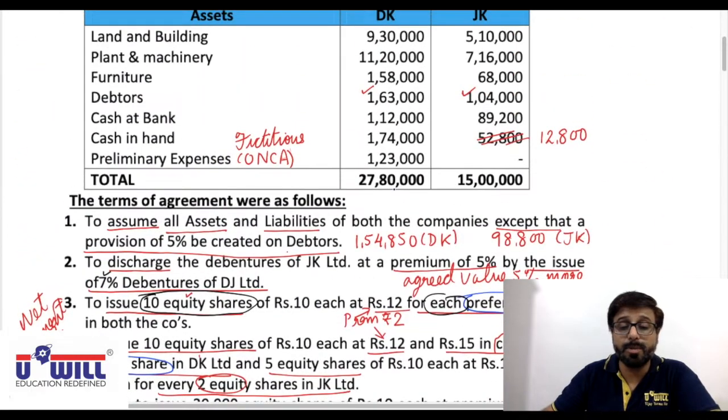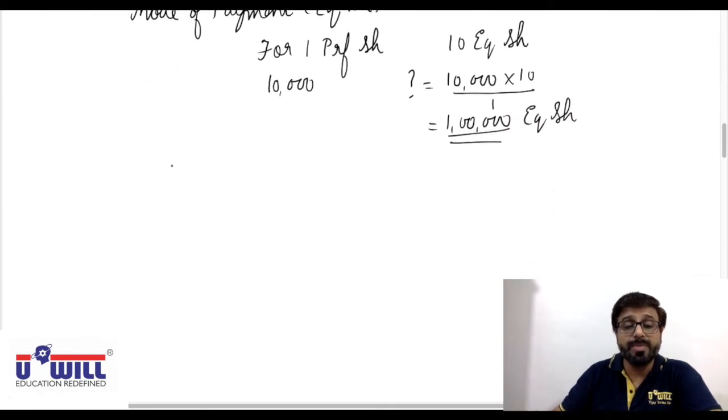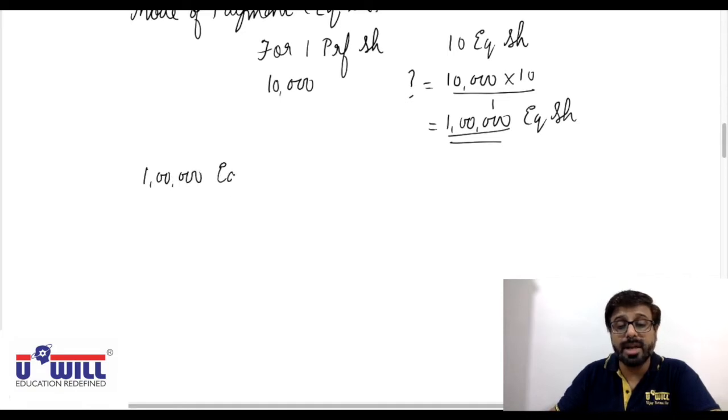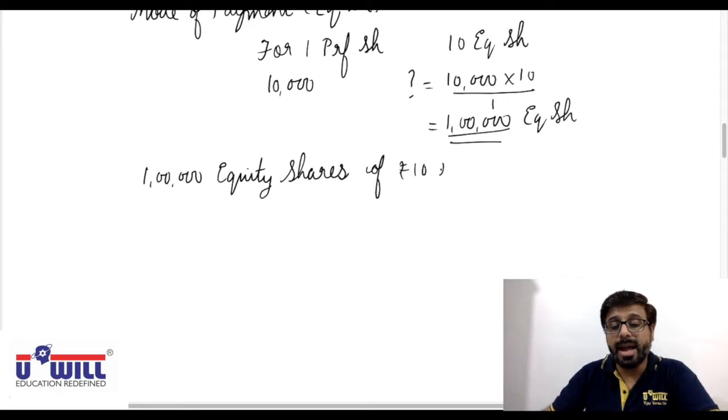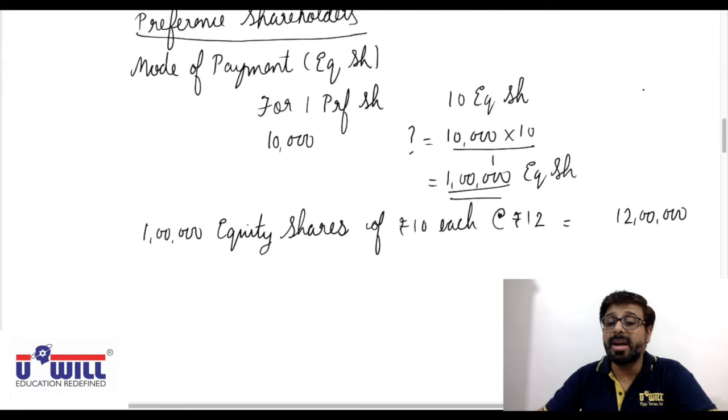Now they are given at 12 rupees. They are of 10 each, but they are given at 12 rupees, a premium of 2. So what will we be paying to preference shareholders? We are giving them equity shares. How many equity shares? 1 lakh equity shares of rupees 10 each at rupees 12. So 12 lakhs is what we are going to pay to preference shareholders, but in the form of equity shares.